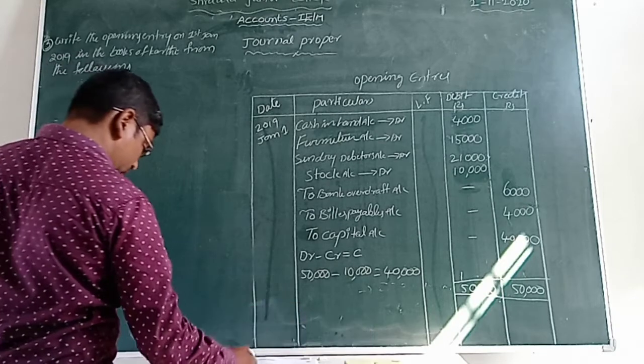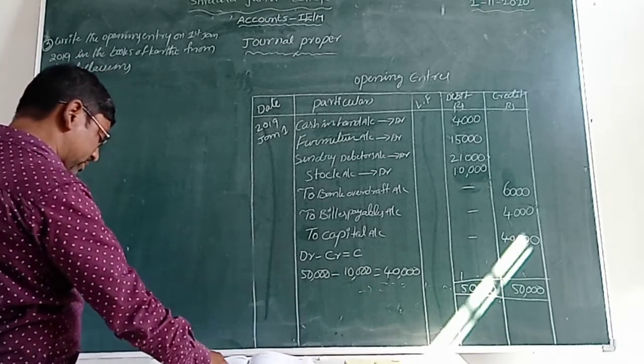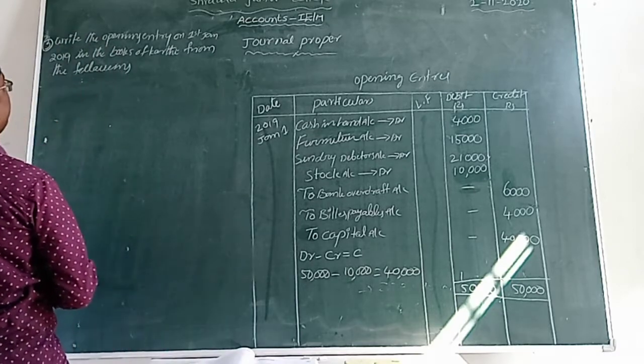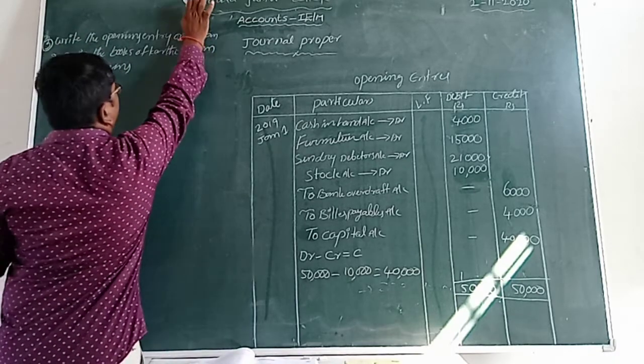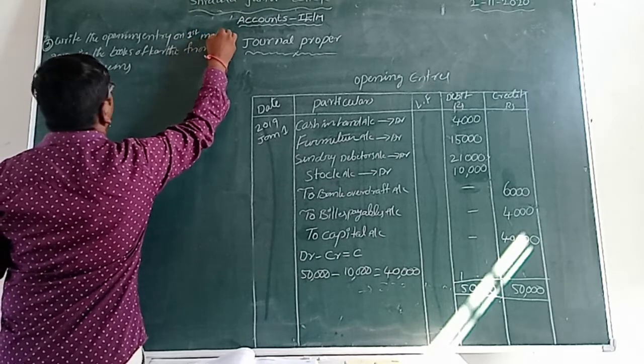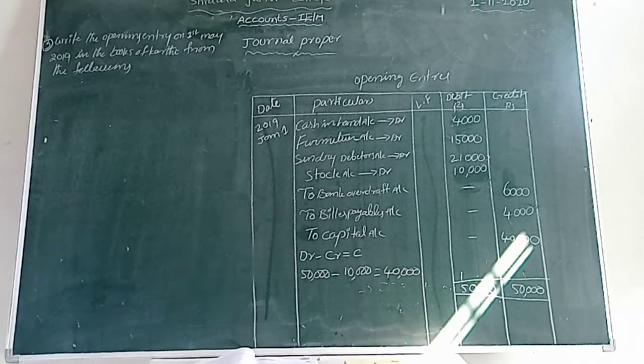Record the opening entry from the following assets and liabilities. 1st May 2019, in the books of.